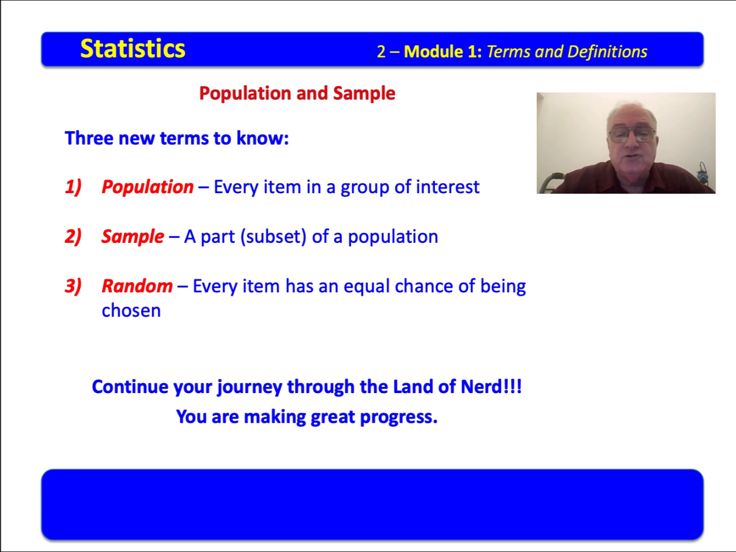Now you continue your journey through the land of nerd. You're making progress. You're learning terms. You now know the difference between quantitative and qualitative statistics. You understand that we have descriptive statistics and inferential statistics, and we have population, sample, and you know what random means. Most of the time in statistics, we are taking a sample, describing that sample, and then using that description to explain something about the population or to infer facts about the population.